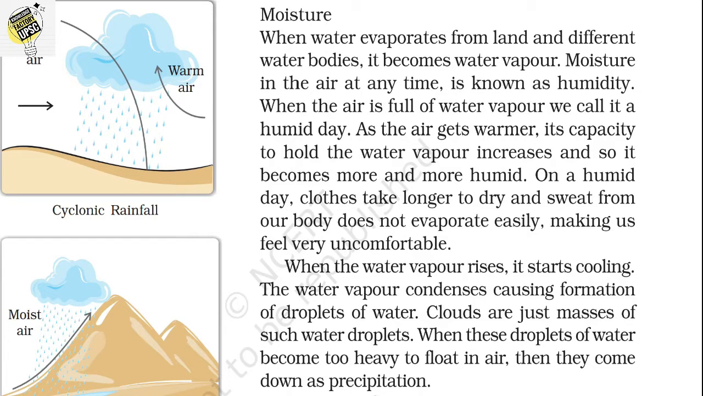When the water evaporates from the land and the different water bodies, it becomes water vapor. The moisture in the air at any time is known as humidity. So what is humidity? The moisture in the air at any time is known as humidity. How does moisture occur in our air? The water evaporates from land and water bodies, and it gets accumulated in the atmosphere, and it is known as humidity or water vapor.